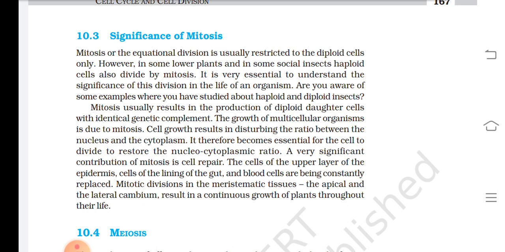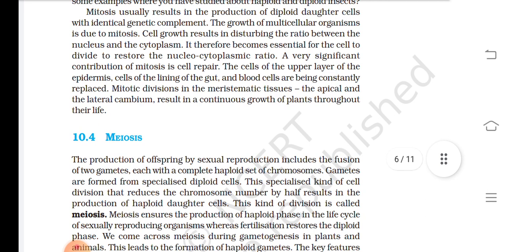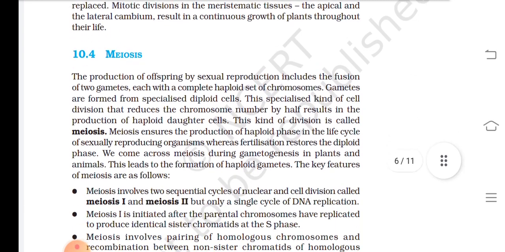A very significant contribution of mitosis is cell repair. The cells of the upper layer of the epidermis, cells of the lining of the gut, and the blood cells are being constantly replaced. Mitotic division in the meristematic tissue, the apical and the lateral cambium, results in a continuous growth of plants throughout their life.